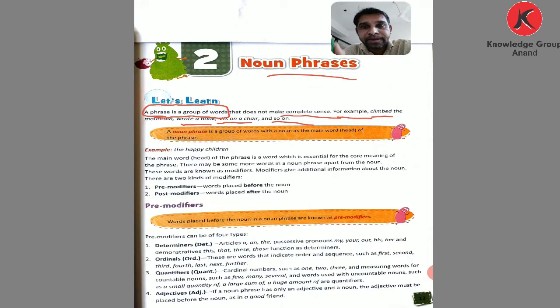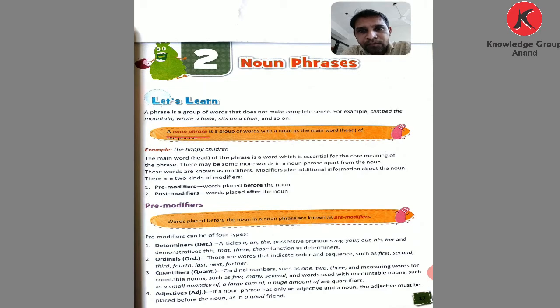A phrase is a group of words. Climb the mountain, sit on a desk. That is a group of words. So now come to the noun phrase.